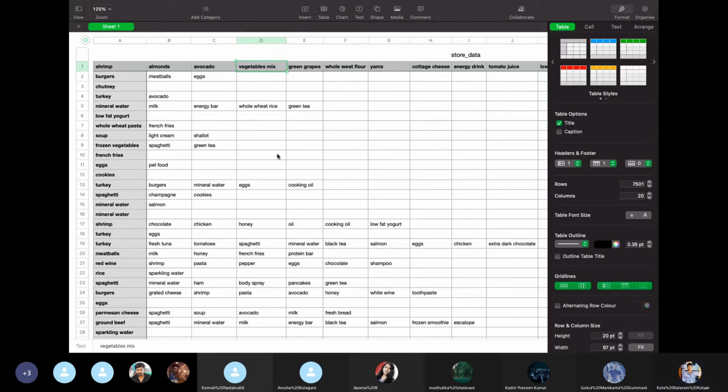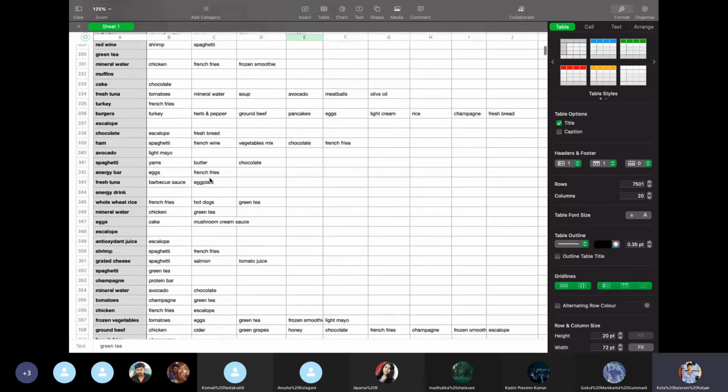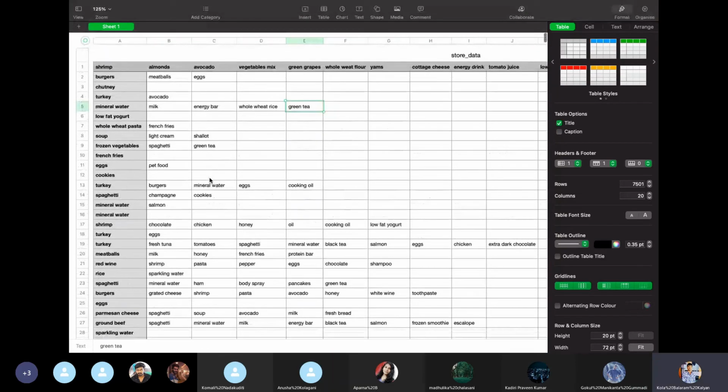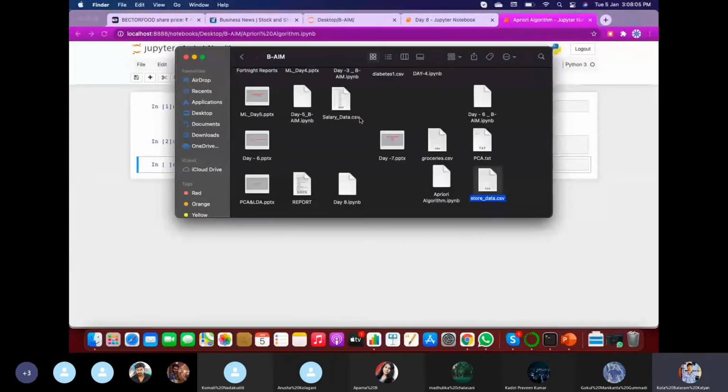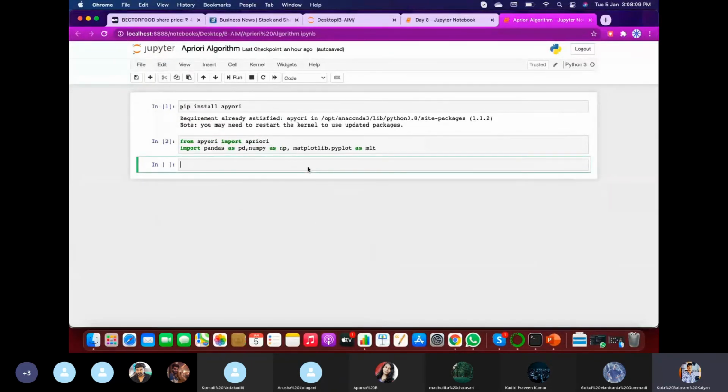And here you can see, for example, if a person has purchased burgers with meatballs and eggs, then turkey with avocado, mineral water with milk, energy bar, whole wheat rice, green tea. There are about 7,500 rows here. So let me import this data into our Jupyter notebook so that we can analyze it.